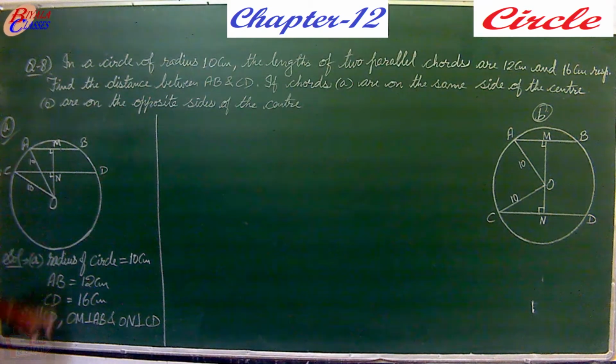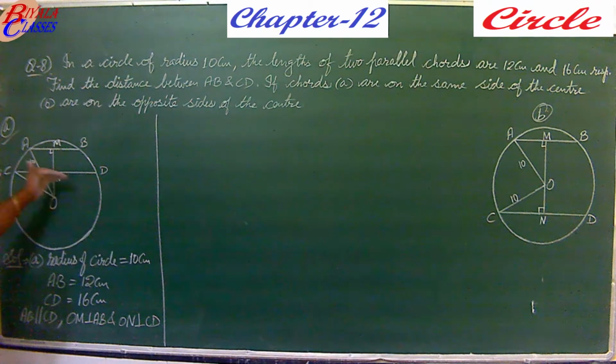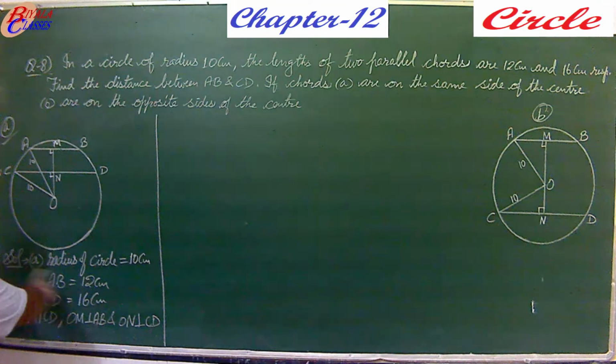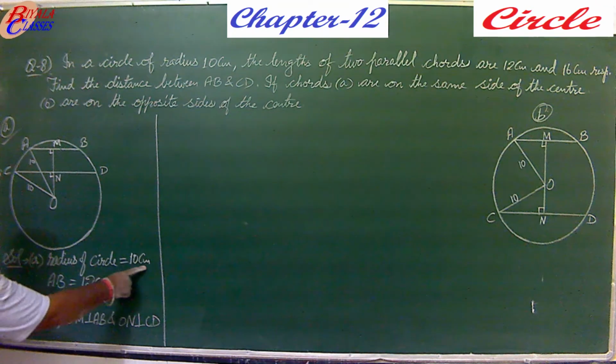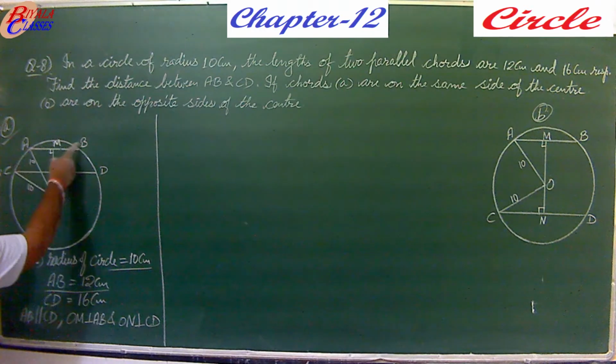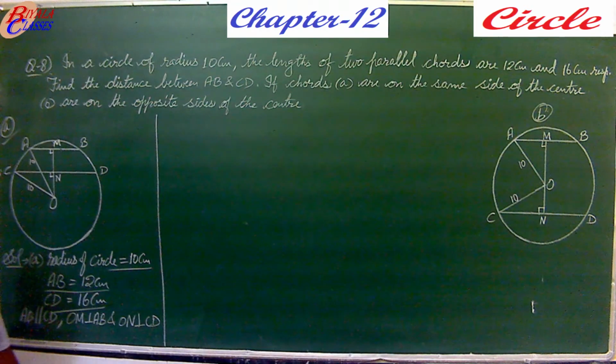So here we will first come to the A part, the situation where both the chords are on the same side of the center. So what is given here now? We are given that the radius is 10 centimeter. First chord AB, say this is 12 centimeter. Second chord CD, this is 16 centimeter.